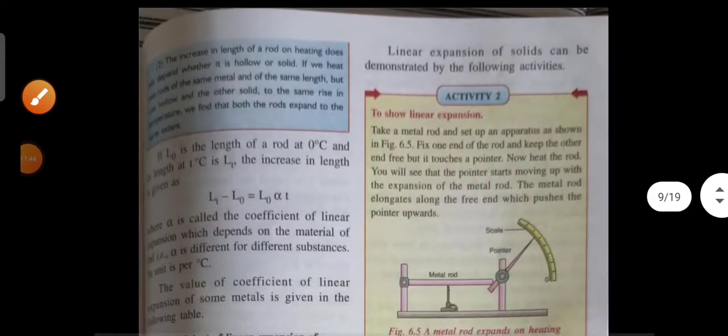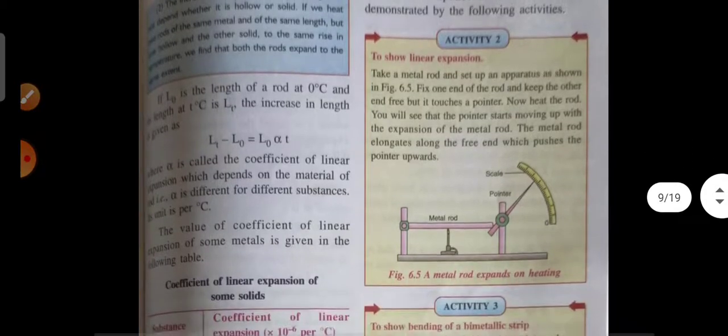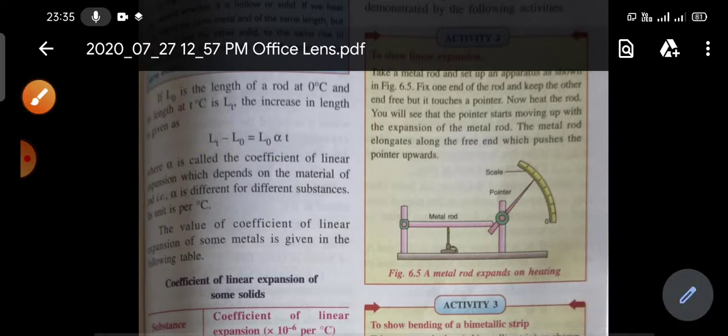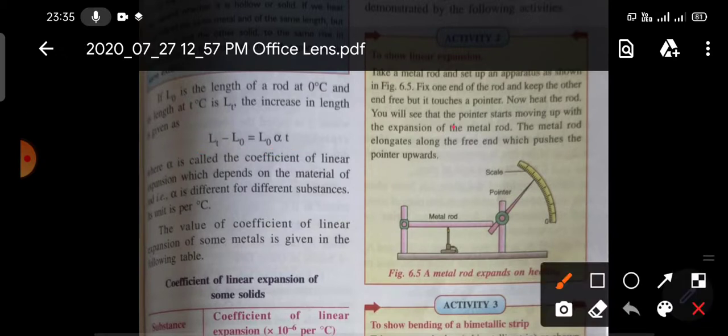Now, there is an equation of coefficient of linear expansion, and that is LT minus L0. Suppose you have a metallic rod whose initial length is L0. You don't know, L0 can be anything: 5 meter, 10 meter, 100 meter, 1000 meter.